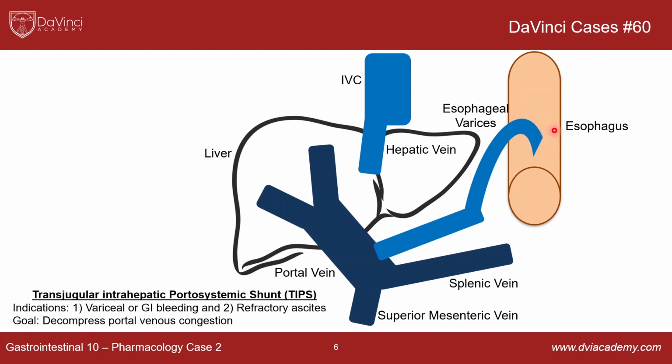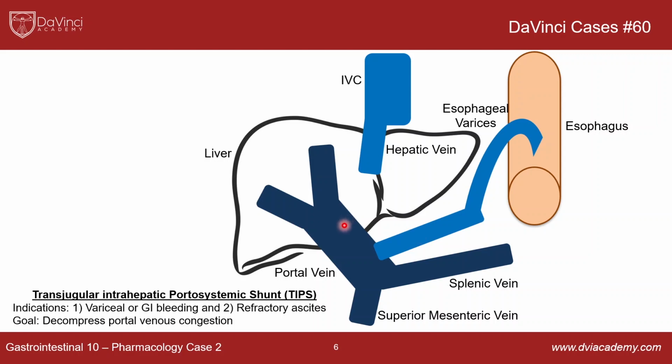And the problem is these can bleed. They can cause all kinds of issues. And esophageal varice bleeding is very serious. It can be very life-threatening. So if you have this, the other thing is that having all this buildup of pressure can cause buildup of fluid, also known as ascites.